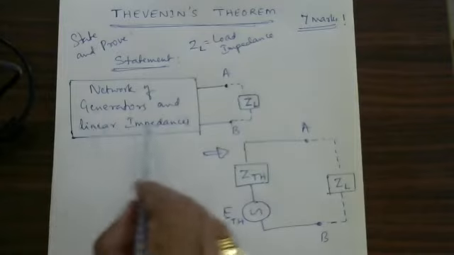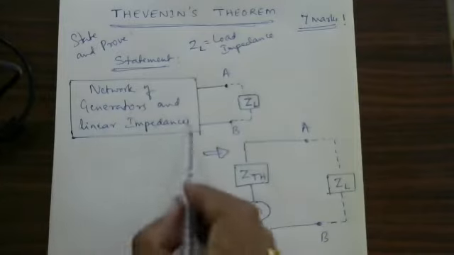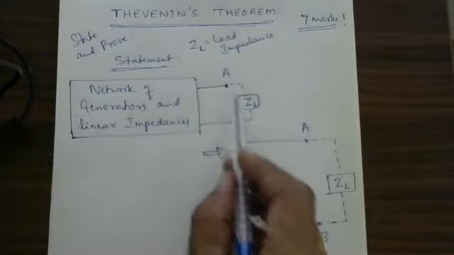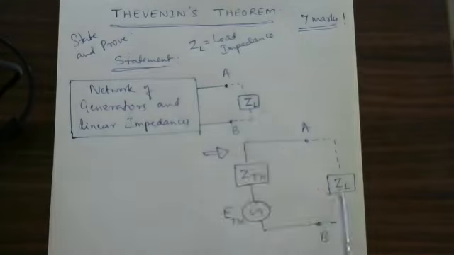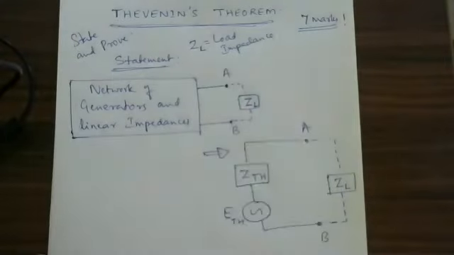Instead of using several generators, I am writing only one. Instead of using several impedances, I am writing only one. Other things are present as they are. The load impedance is present as it is. This idea is called Thevenin's theorem.